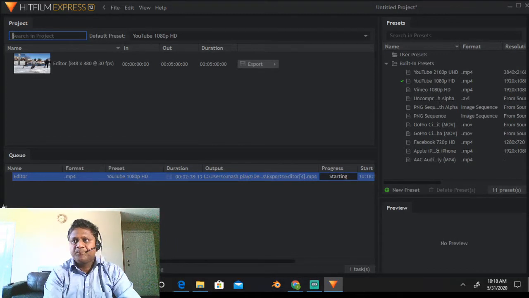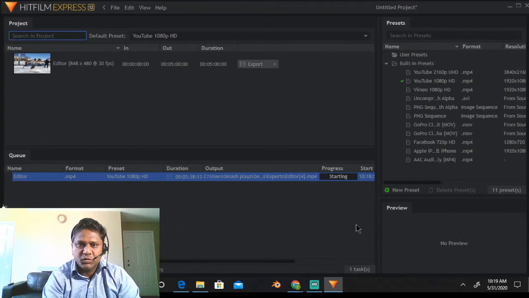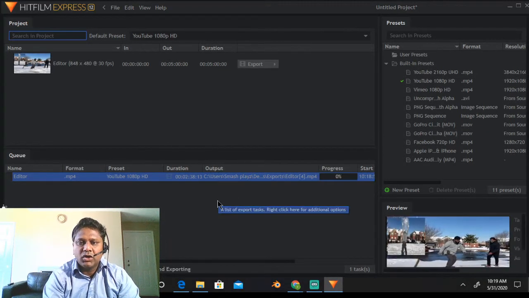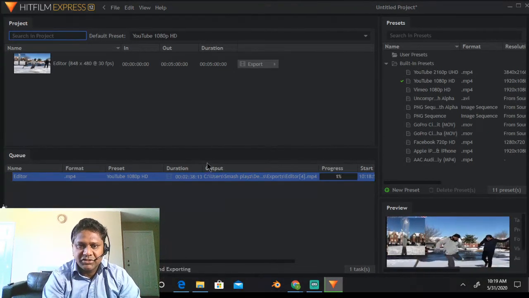Here you can see it has started the export process, and in a short while you will see the preview, what it is exporting, how it is exporting. This is the path where this file will be stored after getting exported. This path you can change at the time of installation, or later on as well.